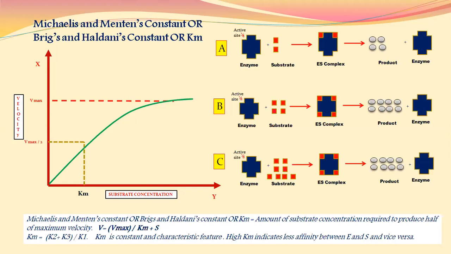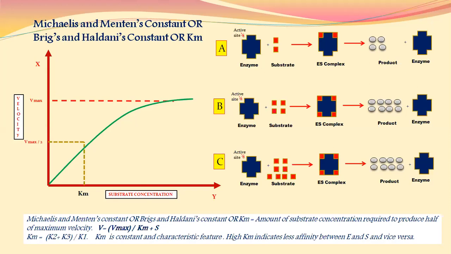Now Km means what? Km is nothing but the amount of substrate concentration required to produce half of maximum velocity. It can also be calculated as Km is equal to K2 plus K3 divided by K1, where K1, K2 and K3 are rate constants.